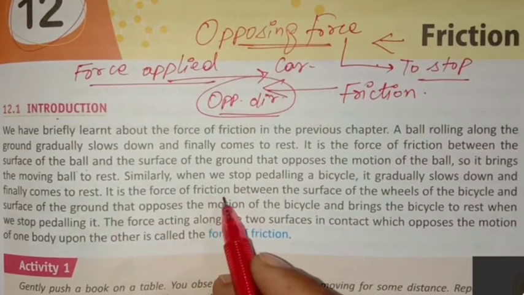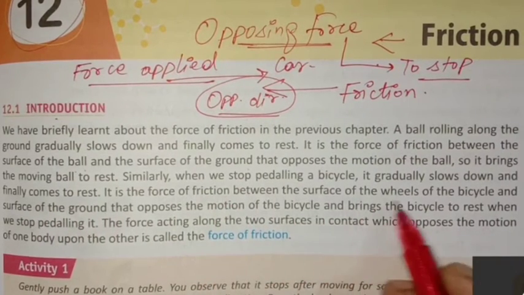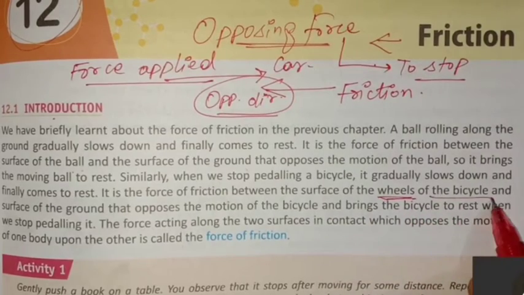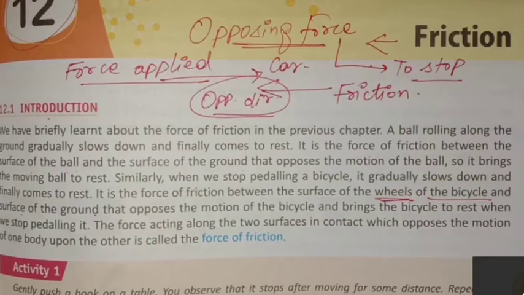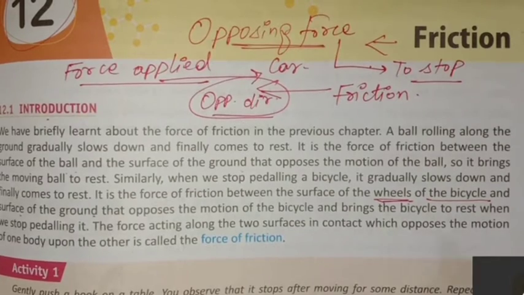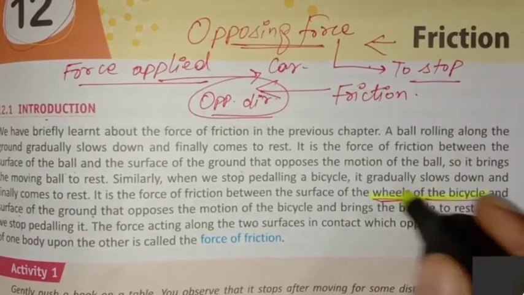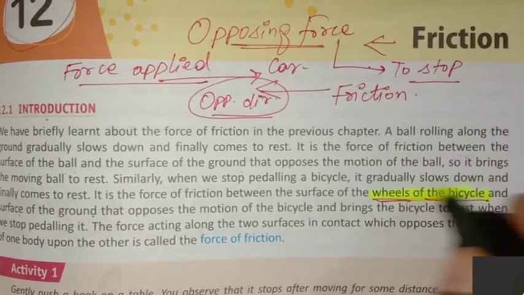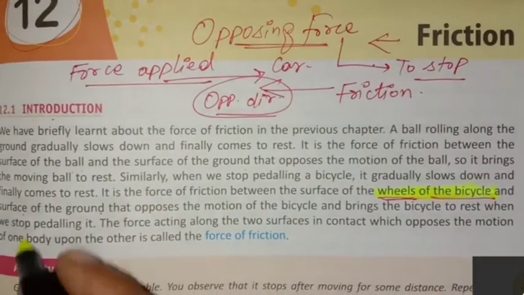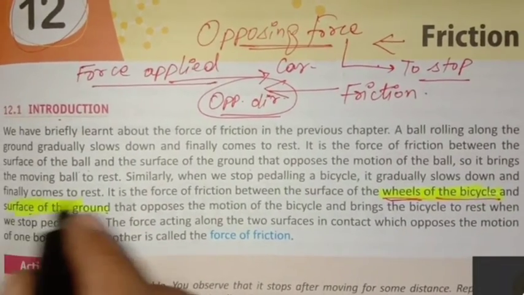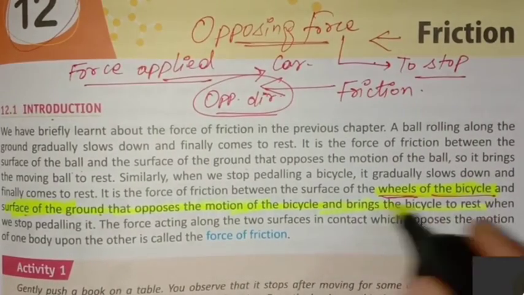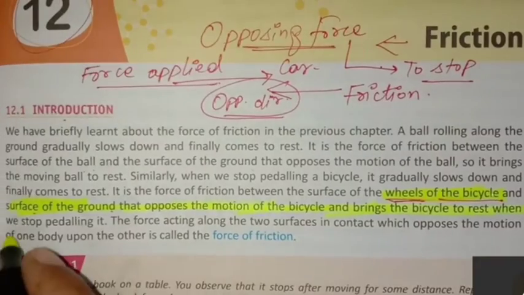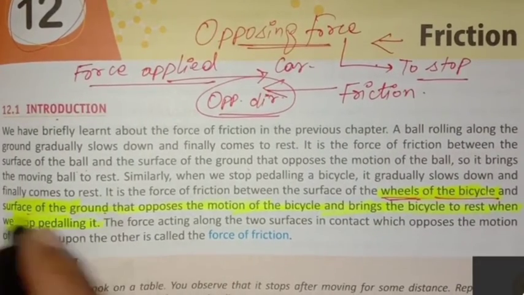It is the force of friction between the surface of wheels of the bicycle and the surface of the ground. So the frictional force is working where? The frictional force is working between the wheels of the bicycle which are in contact with the surface of the ground that opposes the motion of the bicycle and brings the bicycle to rest when we stop pedaling.